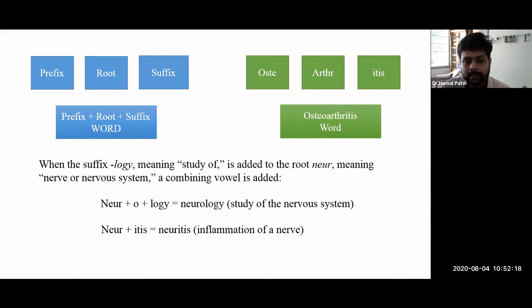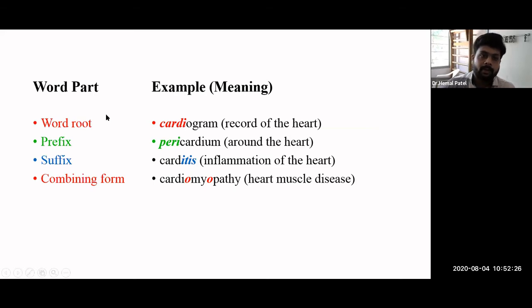If we understand this formation easily, it's easy to understand the whole meaning. So here we have one more example with all the word roots, prefix, suffix, and the combining form. For example, cardio means heart, and that is a very well-known word root.